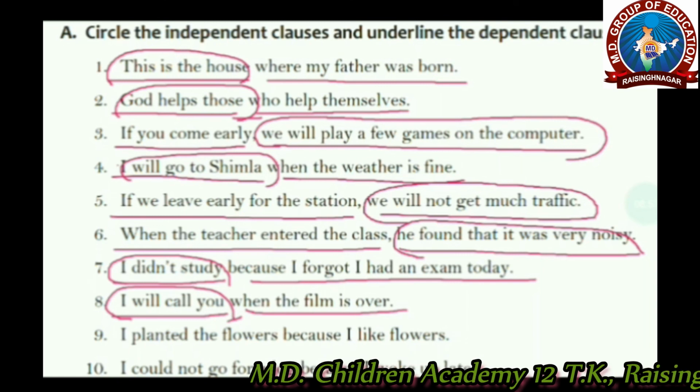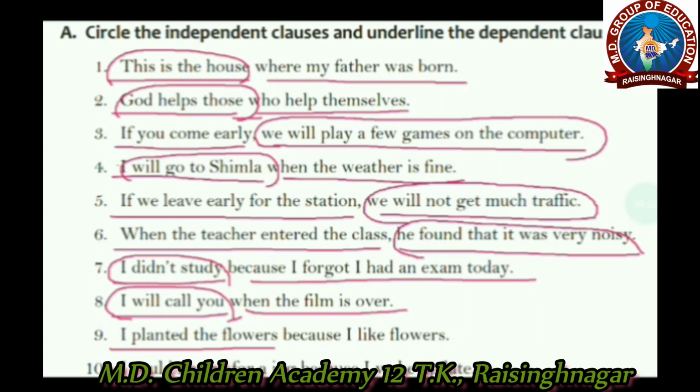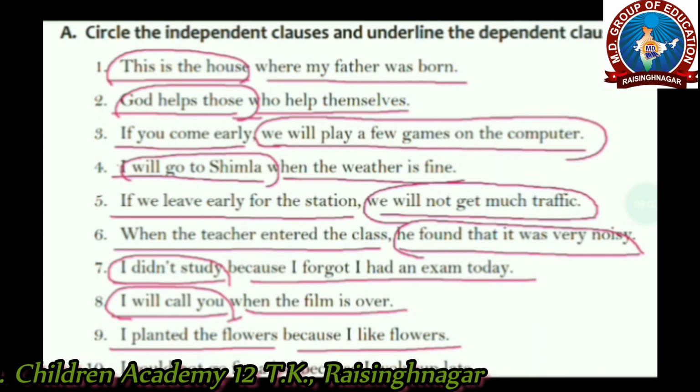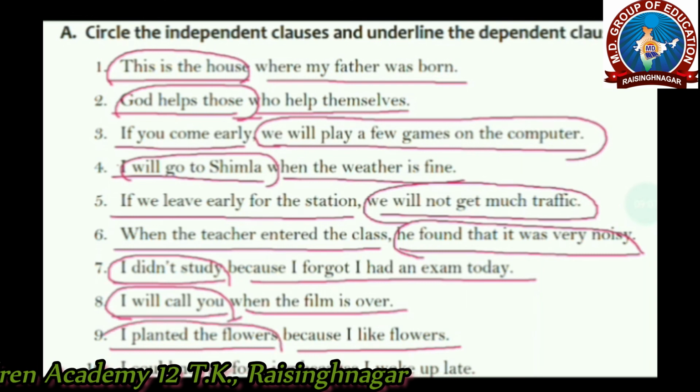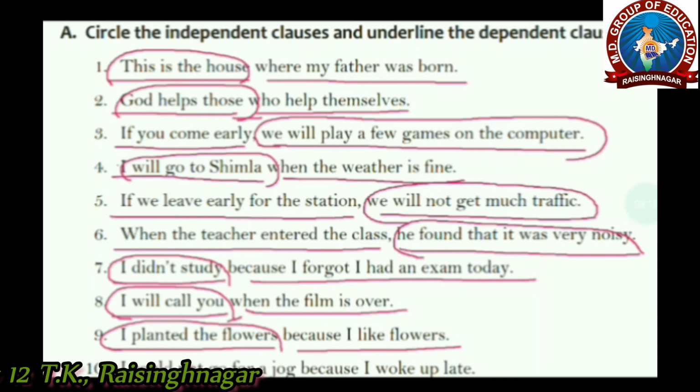Next is I planted the flowers. This is the first clause. Because I like flowers, this is the second clause. And the independent clause is I planted the flowers. It's making a complete sense. It can stand alone. Whereas because I like flowers, it can't stand alone. It doesn't make a complete sense. So it's a dependent clause.